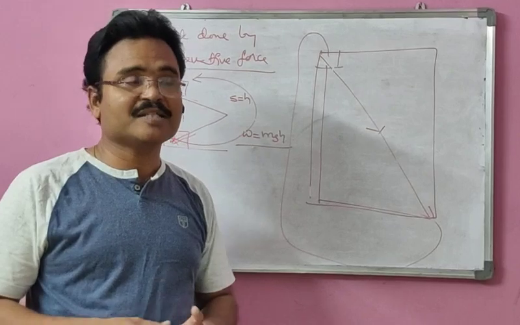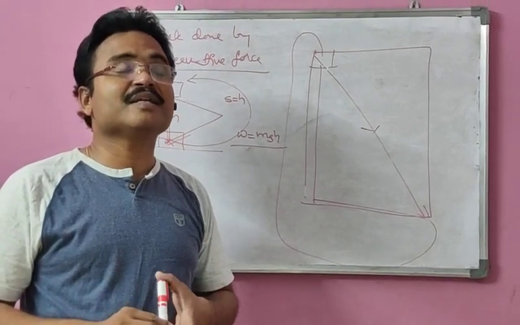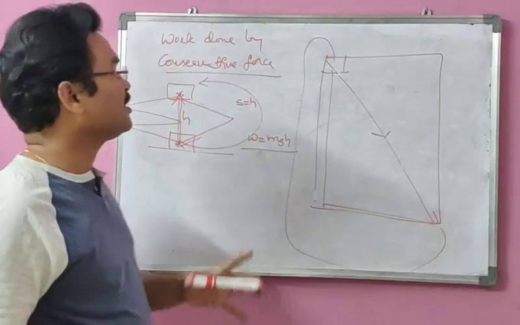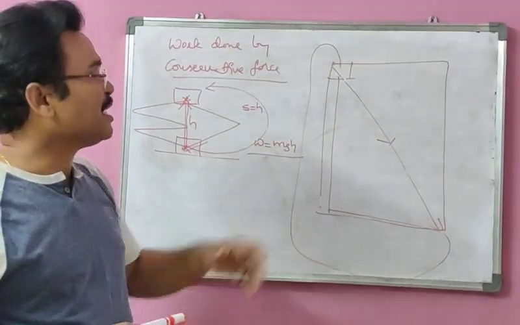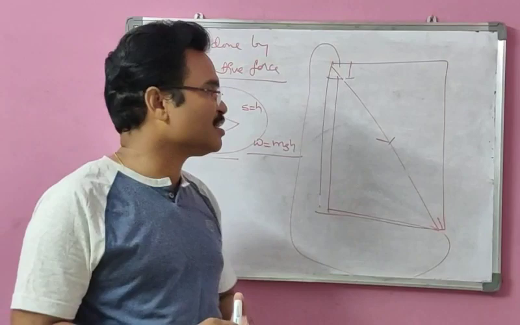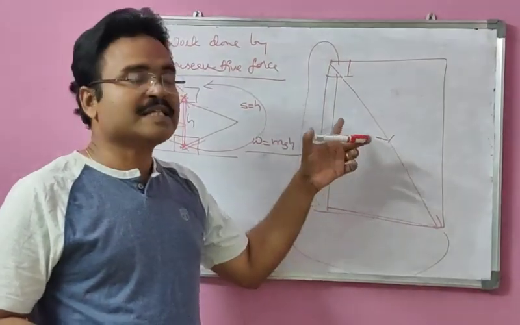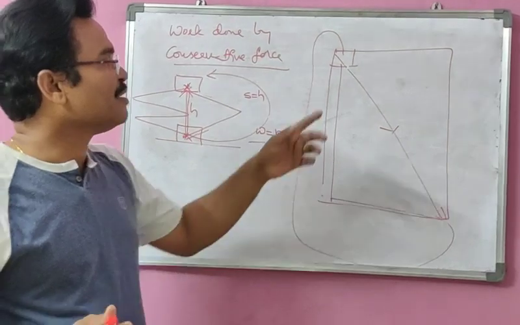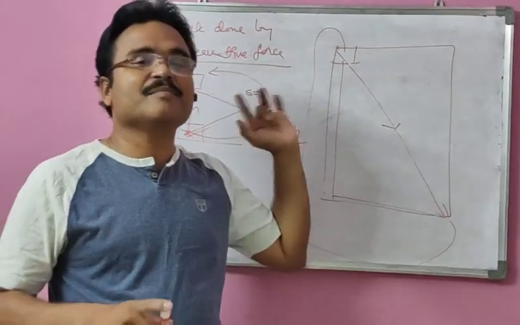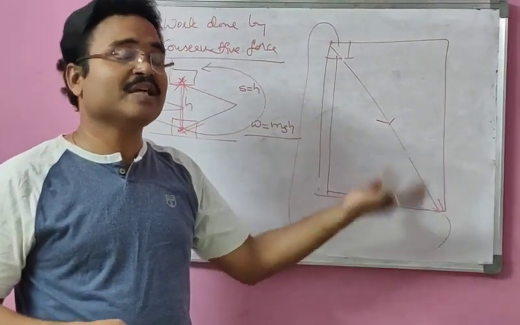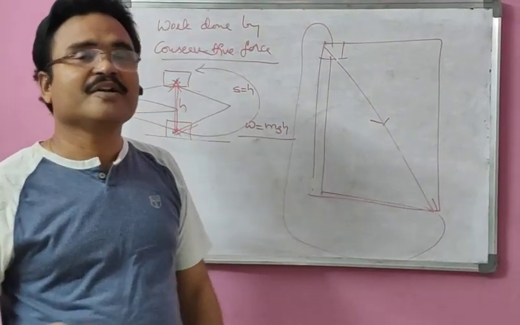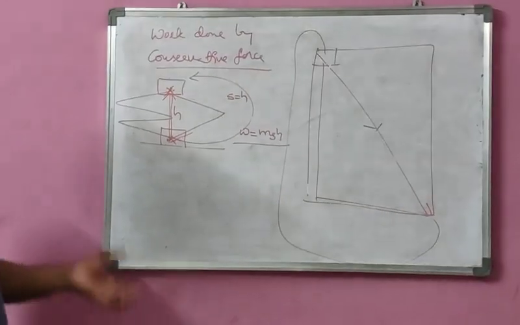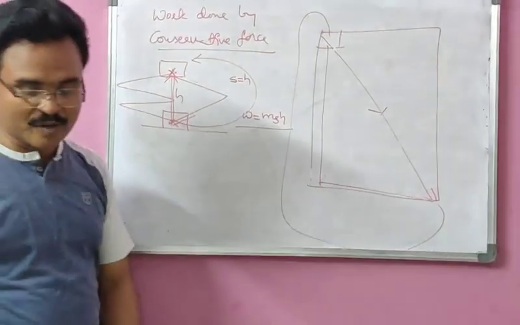So therefore what I can say: if work done depends on the path followed, we call that a non-conservative force and the field is called a non-conservative field. The best example of a non-conservative force is frictional force. The other example is viscous force. And we can take the corresponding fields as non-conservative fields. So this is work done by conservative force.